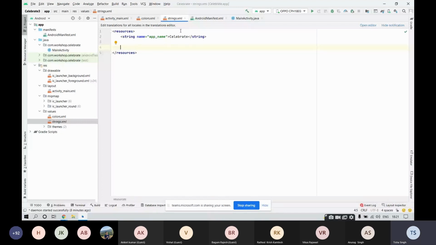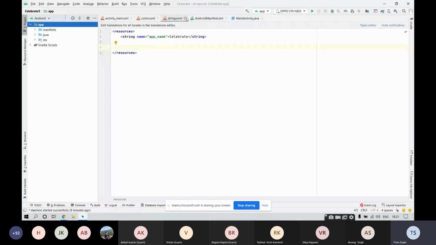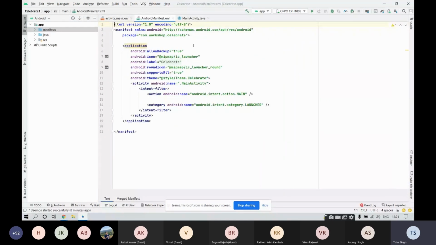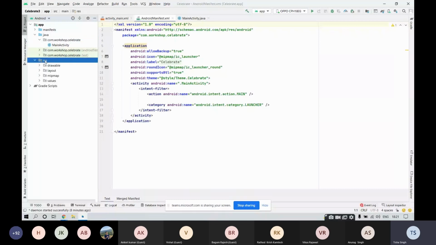Let's summarize everything that we have spoken. Inside app, you must be able to see this manifest. Inside manifest, we have android.xml. Inside Java, you would be able to see main activity.java. Inside resources, we have drawable, MipMap, layout, and values. Drawable and MipMap take care of the images, logos, and icons of our application. Layout deals with the front end part of our application. Inside the values folder, we have colors.xml and strings.xml. Fine. So let's start with the front end part now.